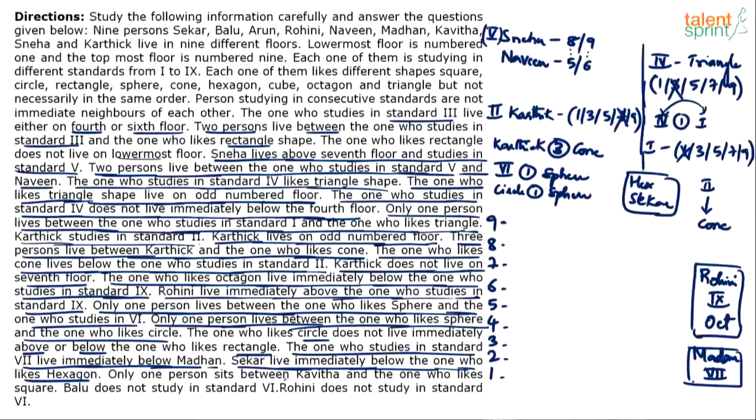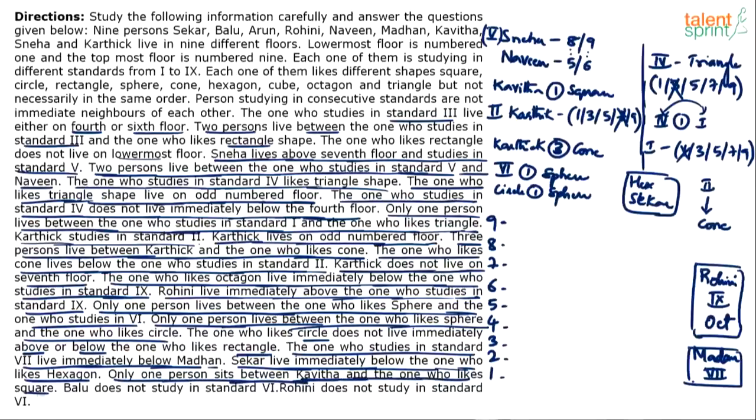Only one person sits between Kavitha and the one who likes square. So what is the starting point of this whole data? Okay, we'll try this, don't worry. I'm just noting all the points first. So between Kavitha and square there is one person. Make a note of that. Kavitha, one person and square. Remember, all these are interchangeable, right? I mean, Kavitha can be above or below square. One person above or one person below square.